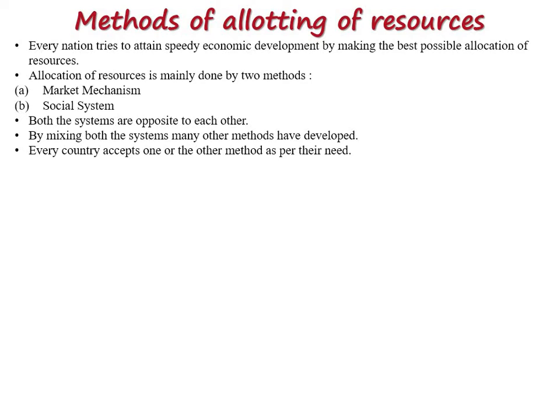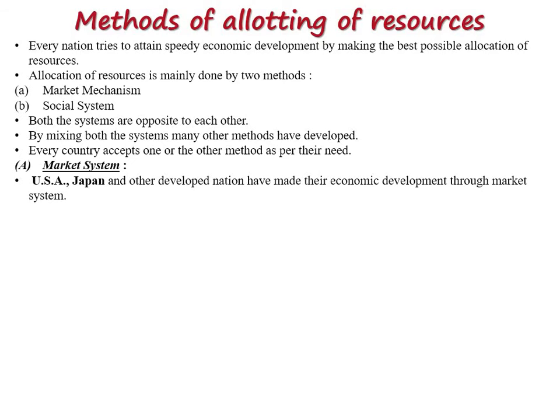Here I will explain the methods of allotment of resources, starting with the first one, the market system. USA, a developed country, Japan, and some other developed countries like Australia, Canada. Russia is socialist. USA, Japan and other developed nations have achieved economic development through the market system. Russia is not in this system; Russia and China are socialist, but USA, Japan and other countries have used the market system for development.